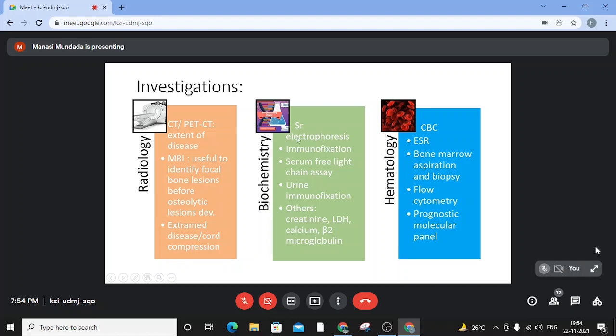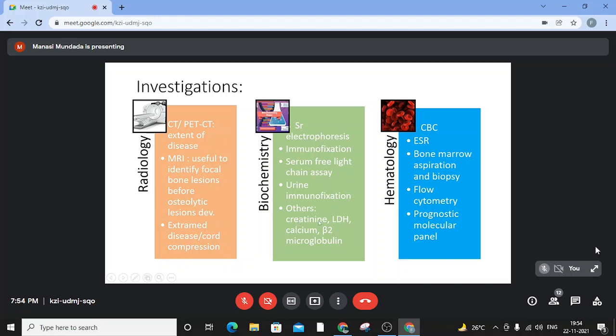Coming to biochemistry, we have to do all these investigations in tandem. It's the serum electrophoresis, immunofixation studies, serum free light chain assays, and urine immunofixation studies, and these investigations listed till now are diagnostic as well as useful in monitoring the disease.